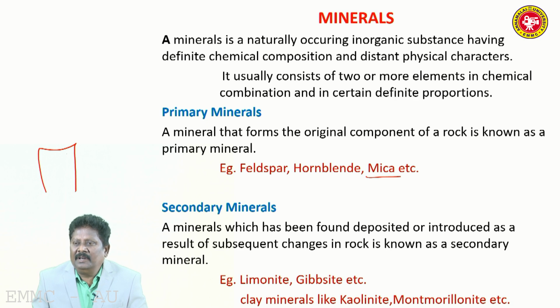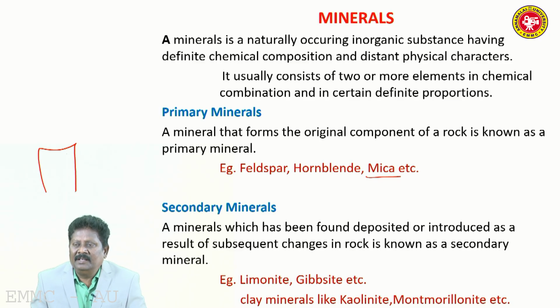Say for example, hematite, Fe2O3. So, the chemical composition is definite, in the sense Fe2 oxygen 3. Silica, another example of a mineral, SiO2. So, the chemical composition is definite. It usually consists of two or more elements in chemical combination and in certain definite proportion.